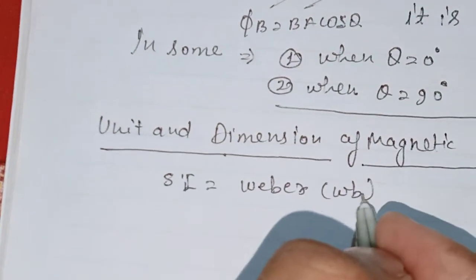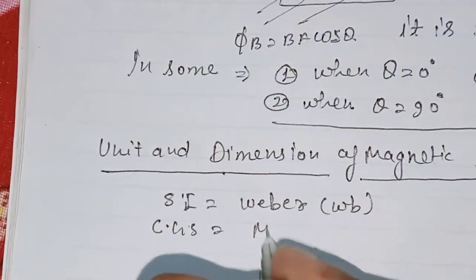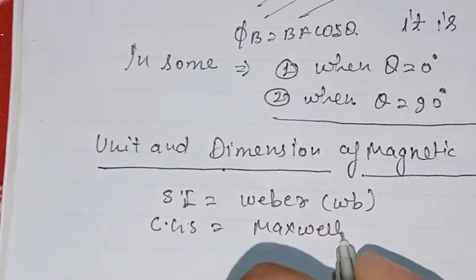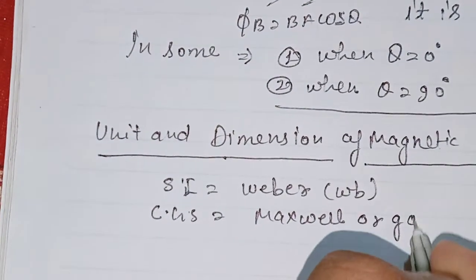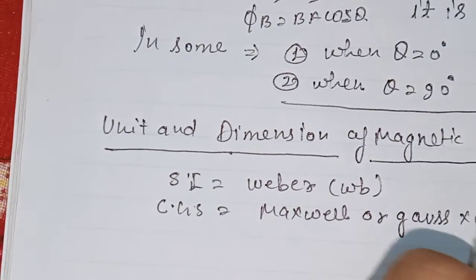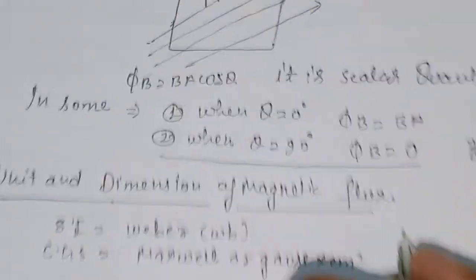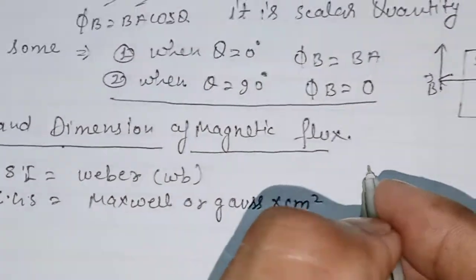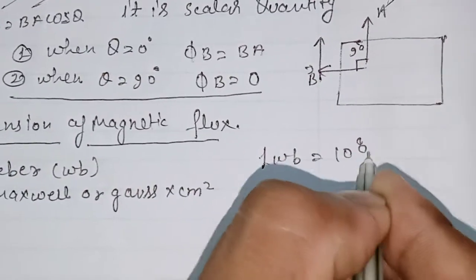The CGS unit is Maxwell, or Gauss into centimeter square. Now we can relate Weber to Maxwell: 1 Weber equals 10 power 8 Maxwell. Now dimension.